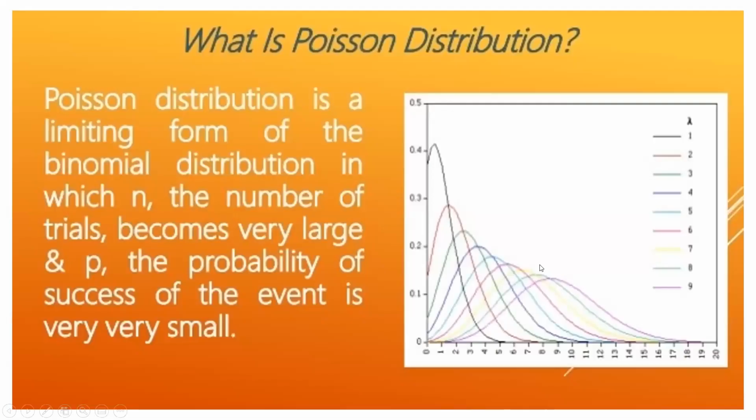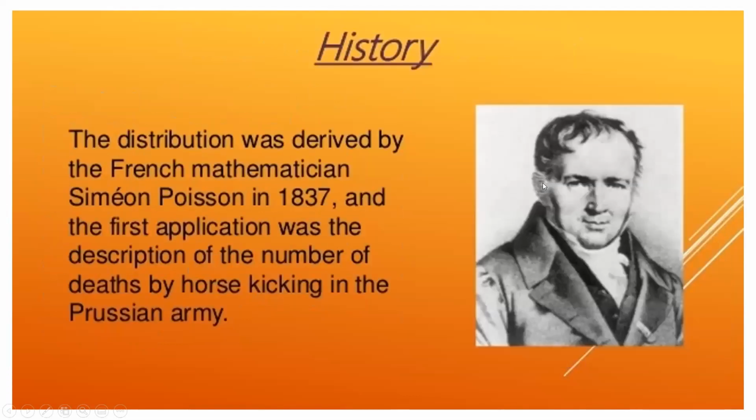What is Poisson distribution? Poisson distribution is a limiting form of the binomial distribution in which n, the number of trials, becomes very large and p, the probability of success of the event, is very small. The distribution was derived by the French mathematician Simon Poisson in 1837, and the first application was the description of the number of deaths by horse kicking in the Persian army.